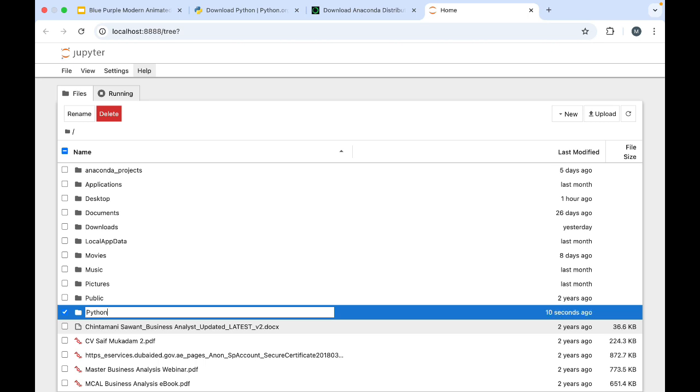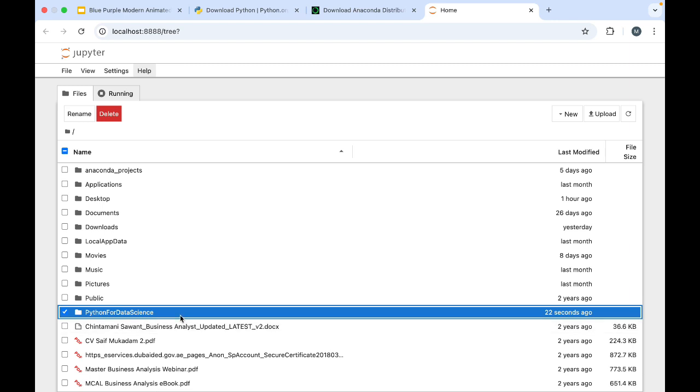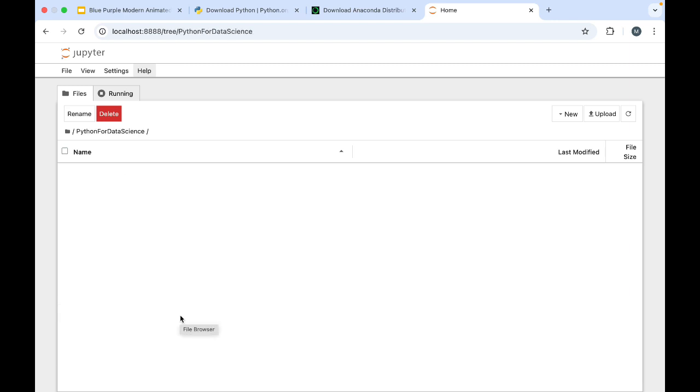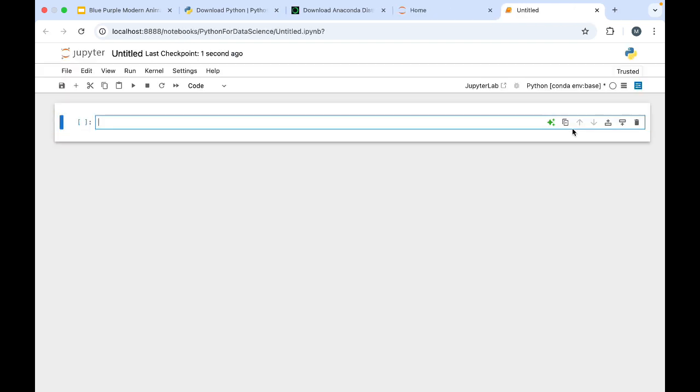Python for data science, like this. I'm going to give this name. You can give whatever you want. I can just double click on that and then it will select it. Now here I am going to create a Python file.